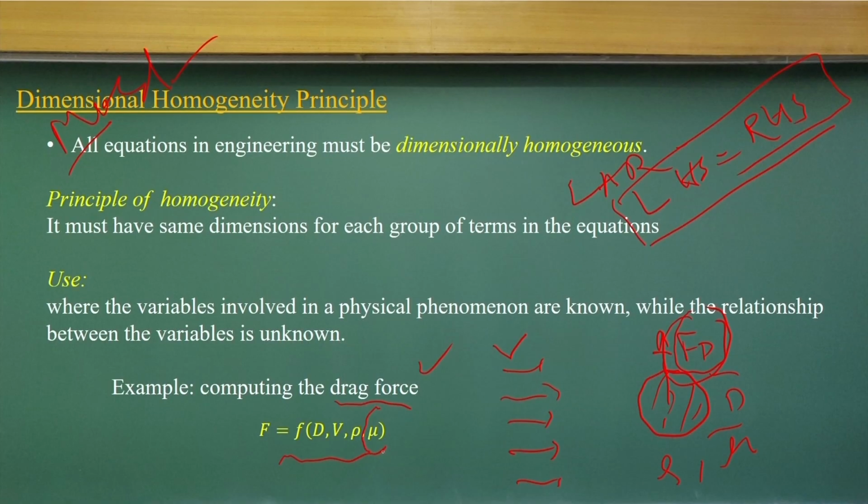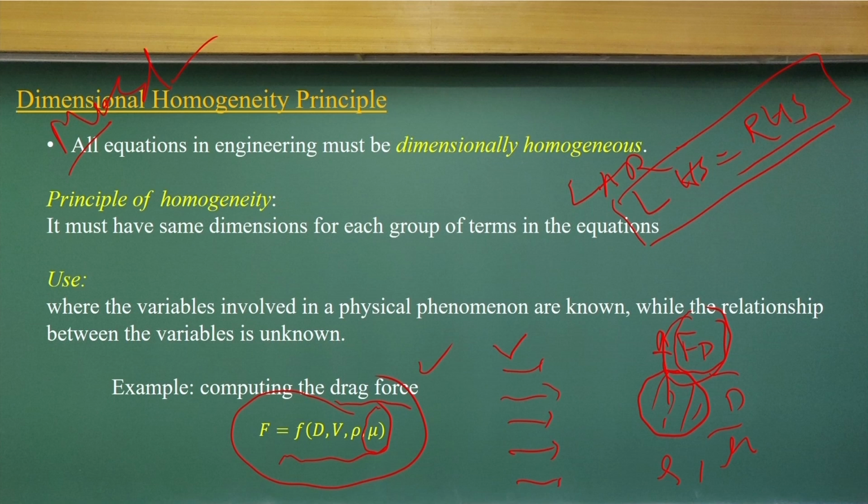So mu will take care of what type of drag force there will be. D also matters, if you have a bigger or smaller diameter. So the drag force is a function which we do not know. D is a function of the diameter, V velocity of the flow, and the density and dynamic viscosity.